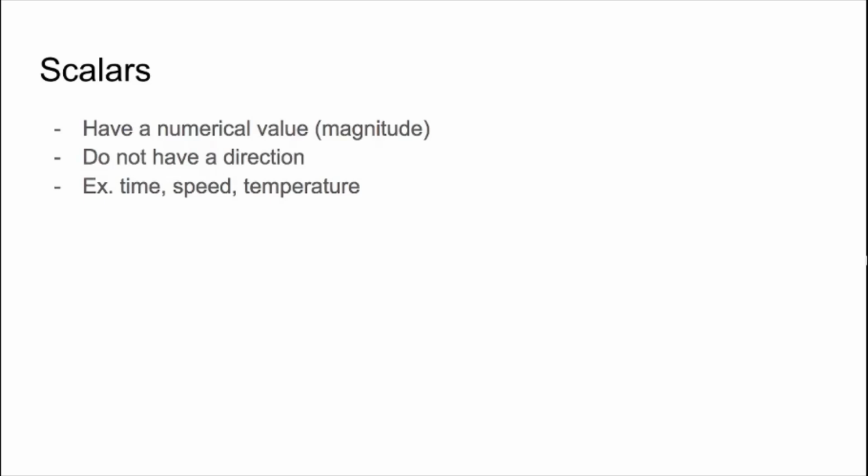A scalar is a quantity that does not have an associated direction, like the time it takes to do something, or the amount of energy required to complete an action. So to recap, they have a numerical value. They do not have a direction, and some examples can include time, speed, or temperature.